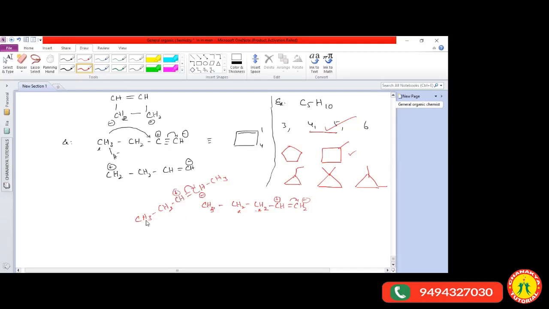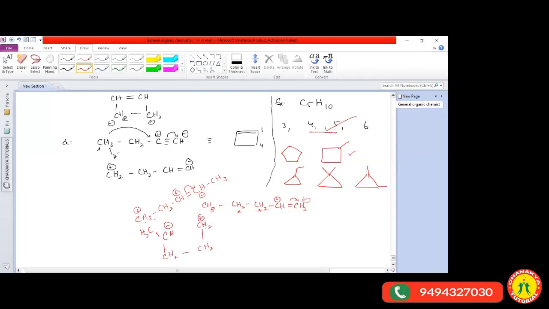According to that, if the hydrogen shifts from the last carbon to this carbon atom, that carbon gets a positive charge. So we can write here CH3, here already CH negative is there. Then again in a systematic manner I'm writing CH2. This is also CH2, and here CH2 plus it becomes.